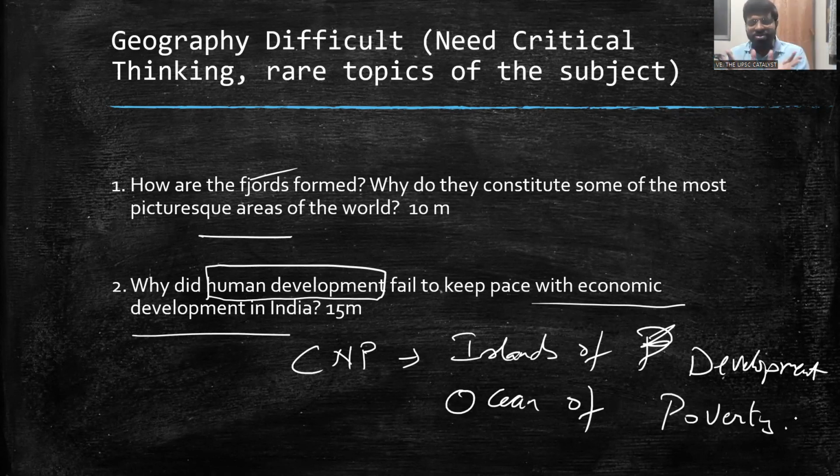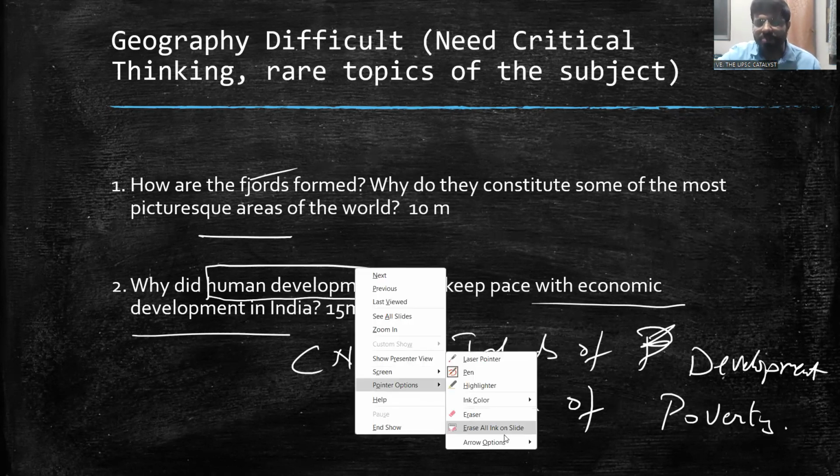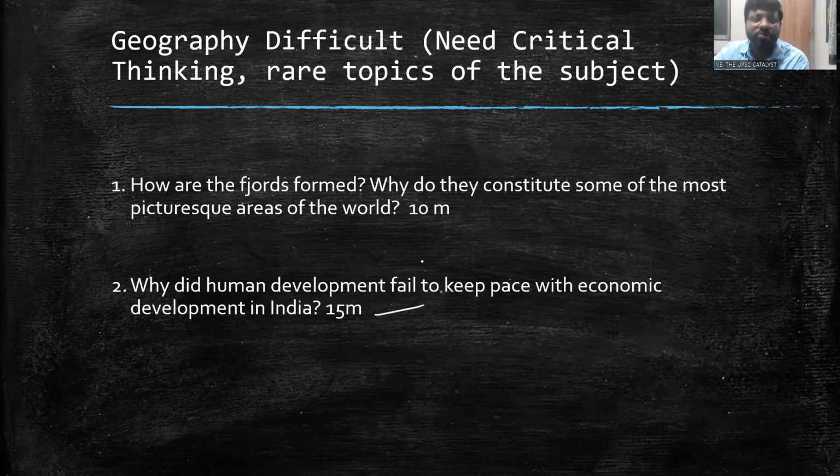That means the overall Chota Nagpur Plateau is very poor, but there are certain areas where certain minerals are available and industries are developed. You have seen some kind of structures there, right? So we'll discuss the model answer. This is of a difficult nature.